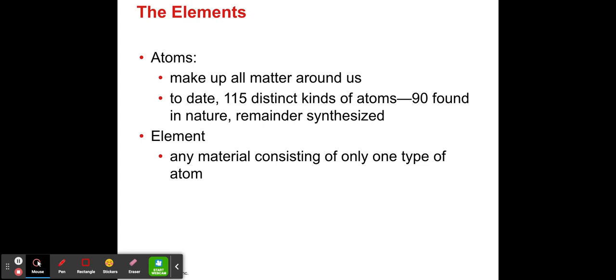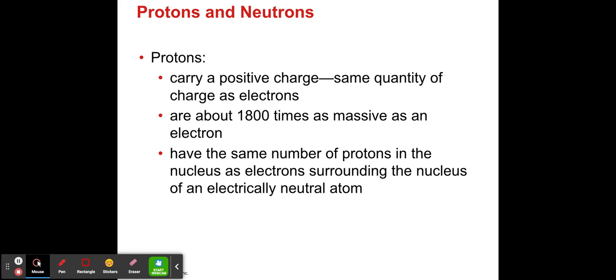Okay. By the time this PowerPoint was made, there were only about 115 elements, but we have to date 118 elements. And any material consisting of only one type of atom, so if you have a material that only has one type of atom, then we will say it's an element.